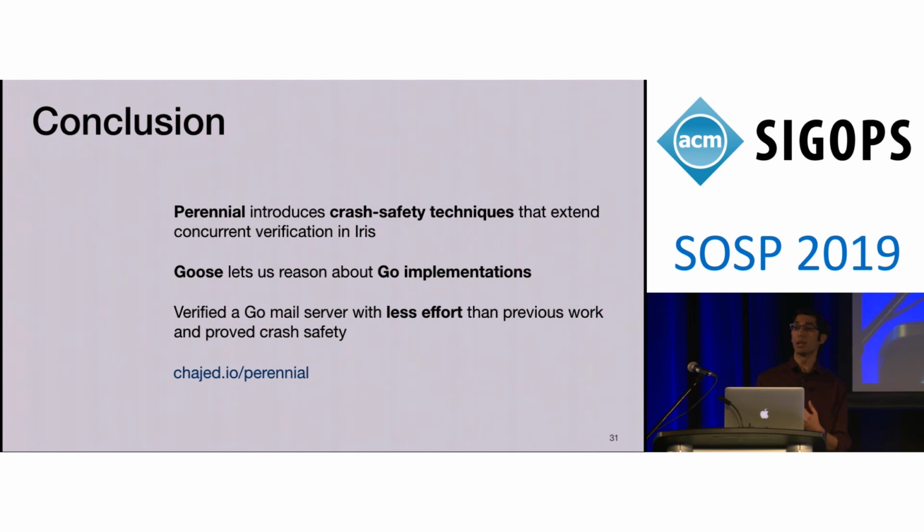So we assume that if you write to the file system, it's immediately persistent because it's already in the kernel memory. This is an accurate model if the process crashes, but if the whole system were to crash, then the file system actually defers writing to disk, and so you would actually lose some data. In Perennial, it is possible to specify such a file system and verify the mail server on top of it, but this is just a little bit more work that we didn't do.